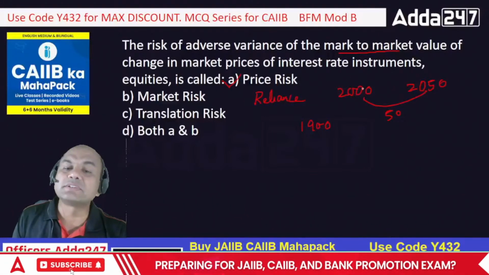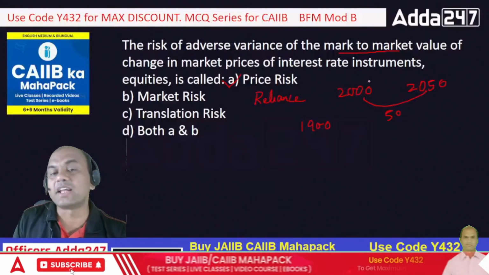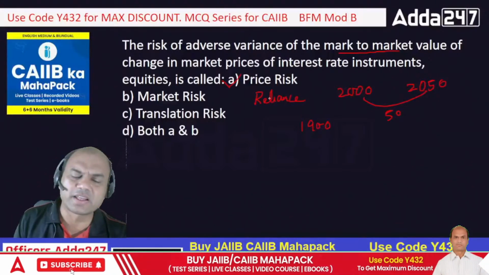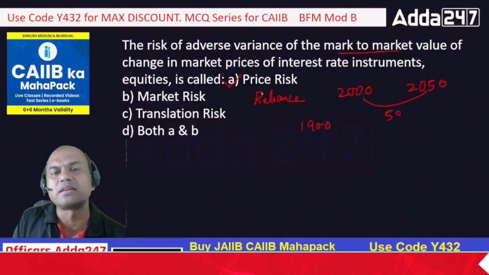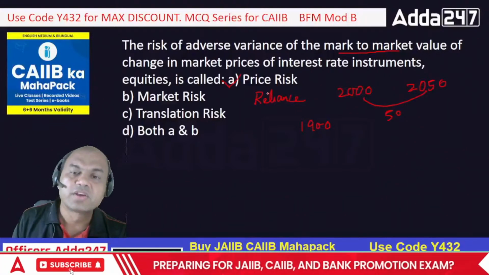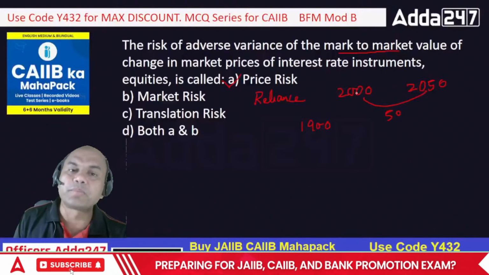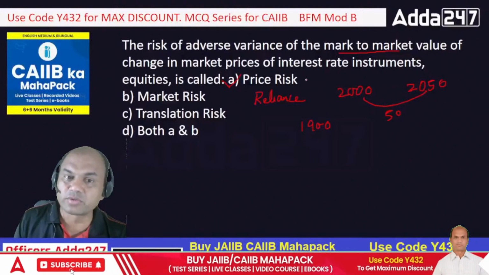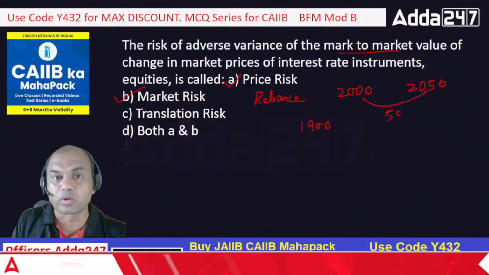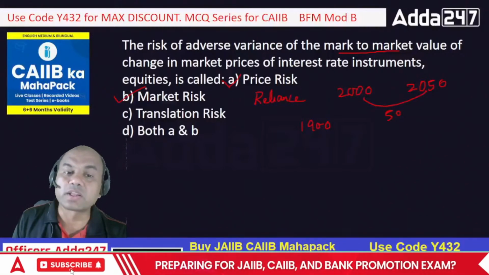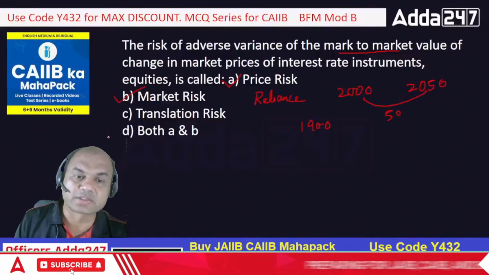Why? Because is this in your hands? The Reliance price, or let's say not only Reliance price, let me call anything, let me call it bonds. Is the bond going up or down? Is it in your hands? No. So that is known as a market risk. Whatever risk you can't control, which is not in your hands, is known as market risk. So the answer is